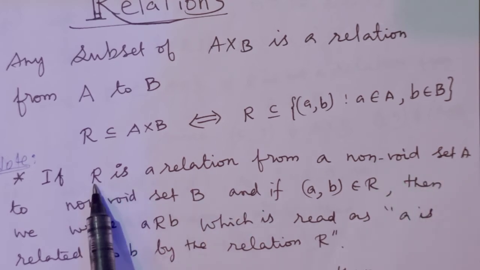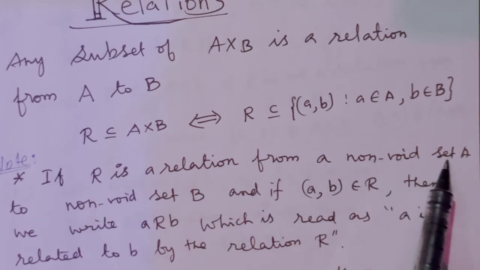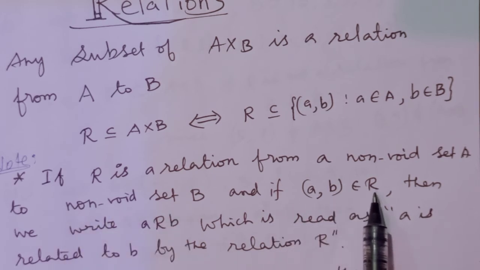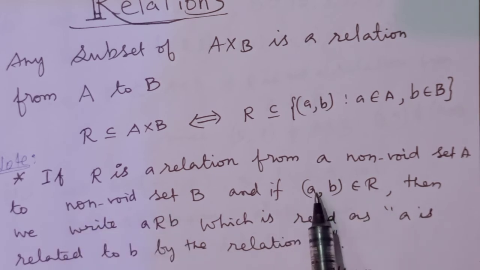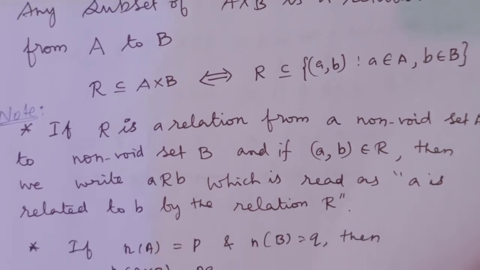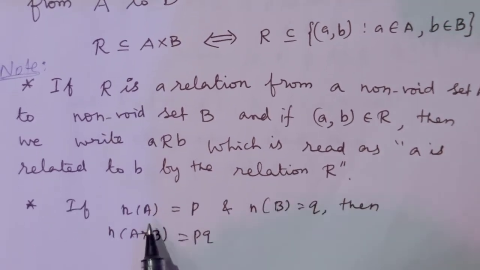So here R is a relation from a non-void set A to a non-void set B. And if (a, b) belongs to R, this R is a relation. That means a is related to b. Then we write a R b. a R b means a is related to b by the relation R, which is read as a is related to b by the relation R.